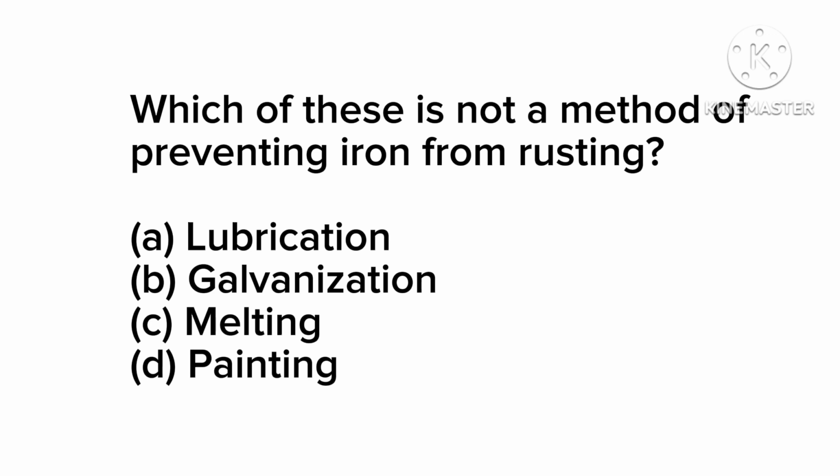Now option C, melting, is the correct answer, okay. Melting is not a way of preventing an iron from rusting. Option D, we have painting. Of course, painting is a way of preventing iron from rusting.